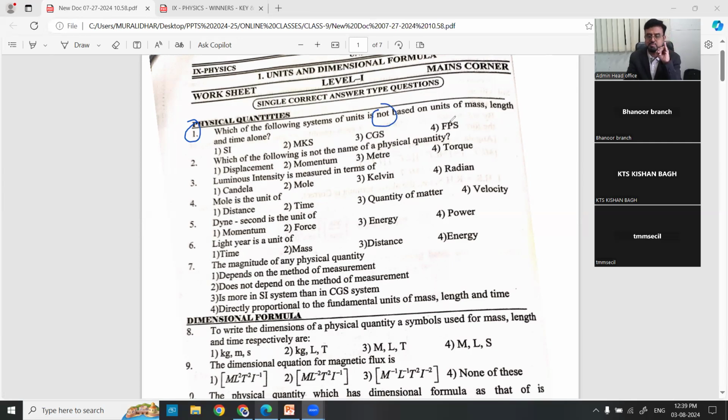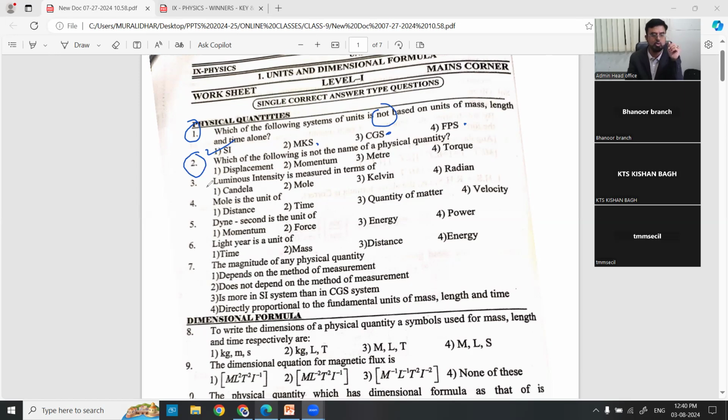CGS system, MKS system, FPS system, all three are purely based on mass, length and time. The SI system is of course based on these, but along with that it is also based on some others. That's why it says mass, length and time alone. So these three systems follow only mass, length and time, whereas the SI system is not based on only those three. So the option is 1.